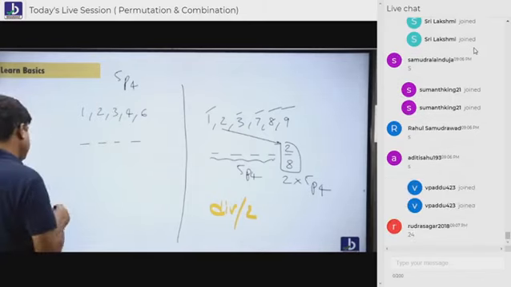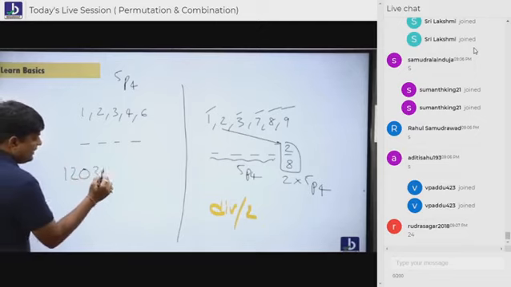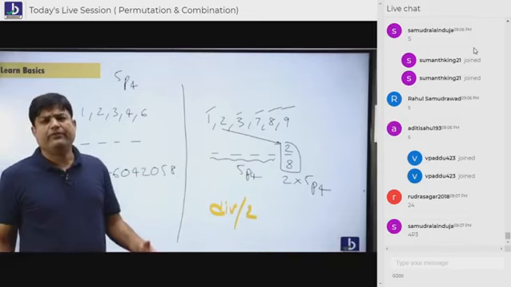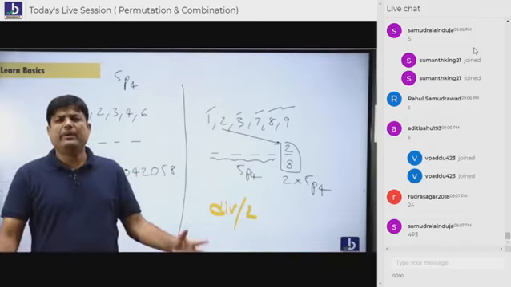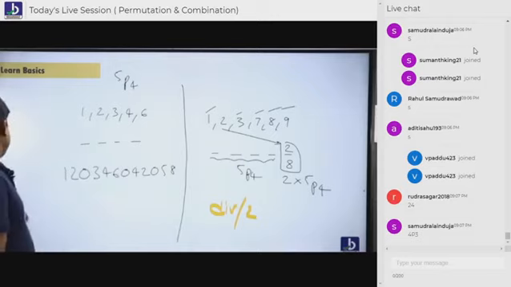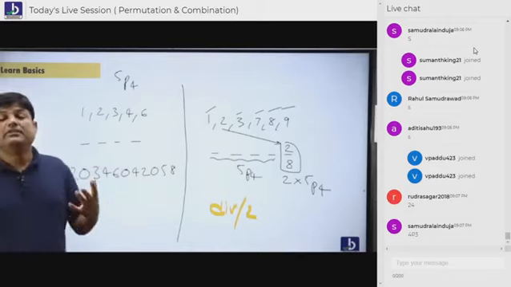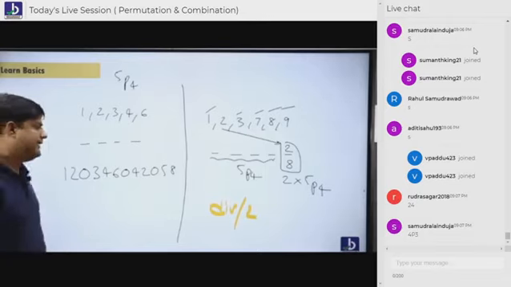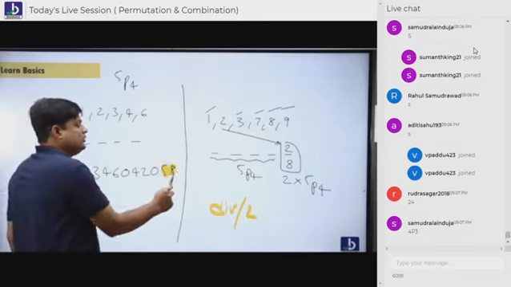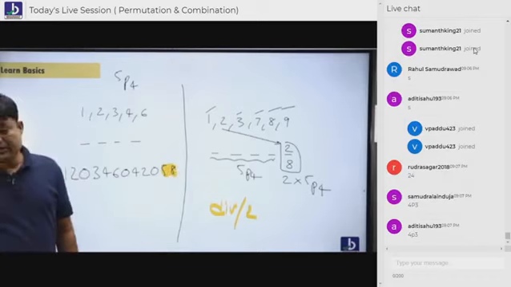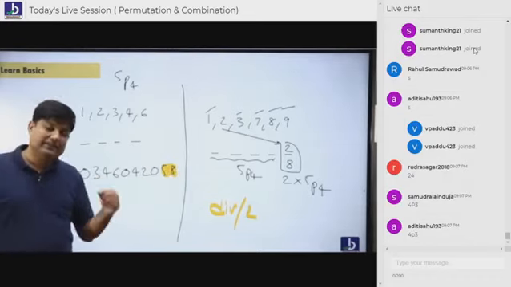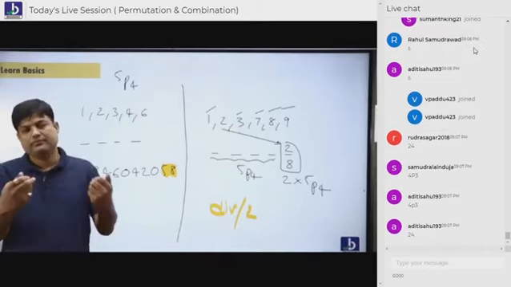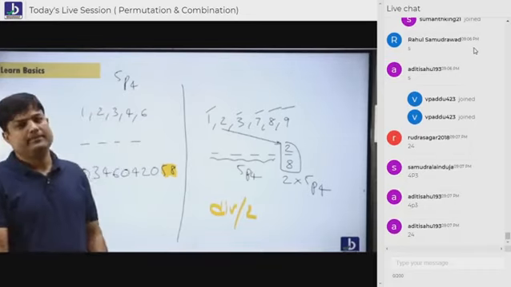Divisible by 4 means, look, I'm writing 1 2 0 3 4 6 0 4 2 2 5 8. It's a very big number. Is this number divisible by 4 or not? What do I know? I can't divide. So do one thing. Check the last 2 digits. Are these last 2 digits divisible by 4? No, 58 is not. Then this number is also not divisible.